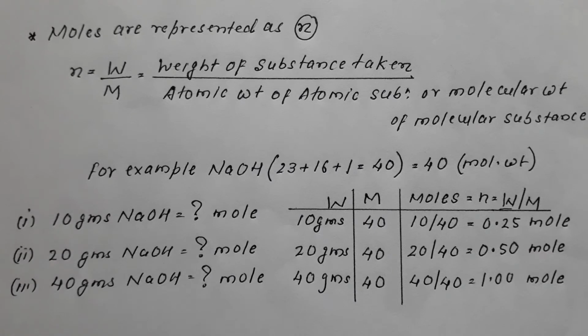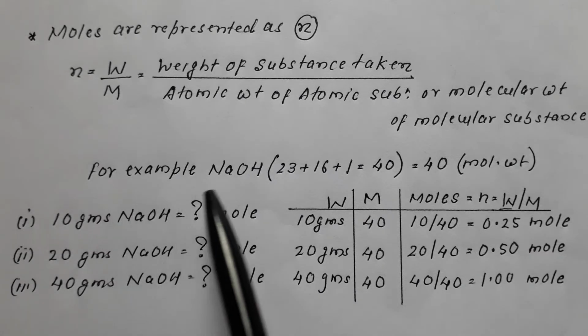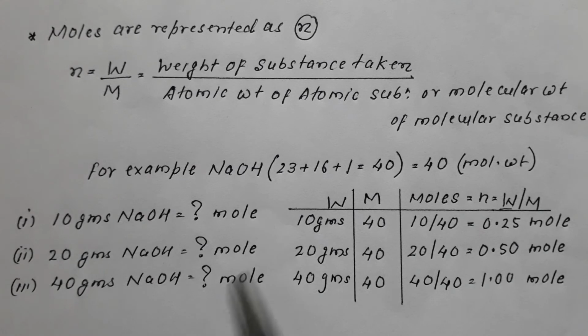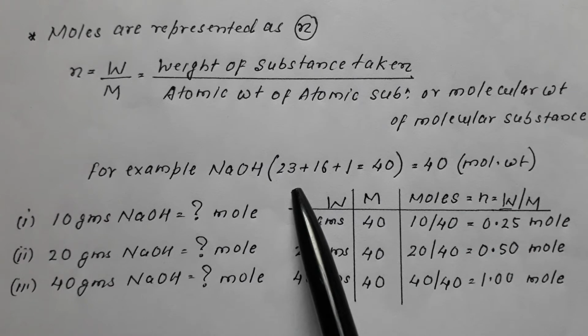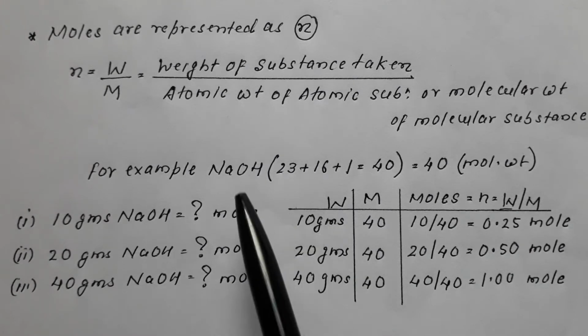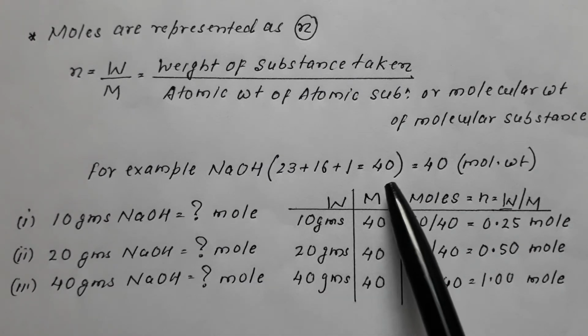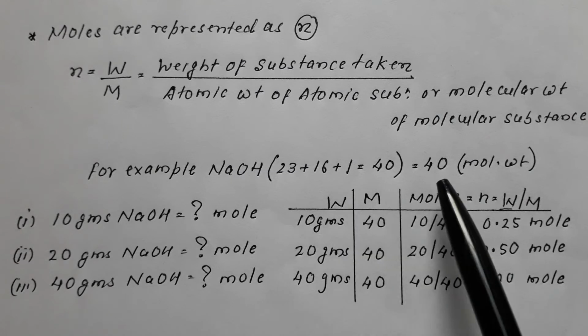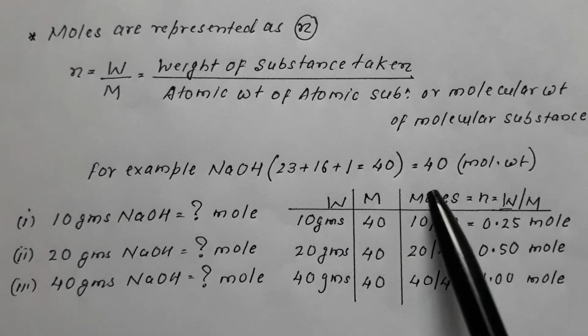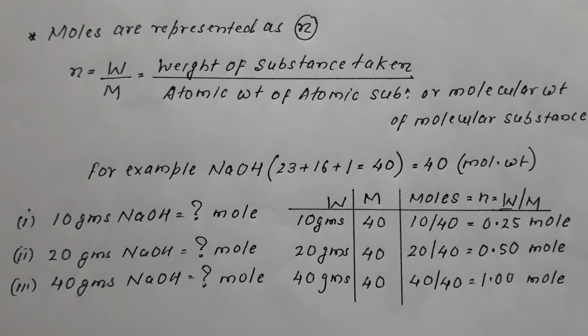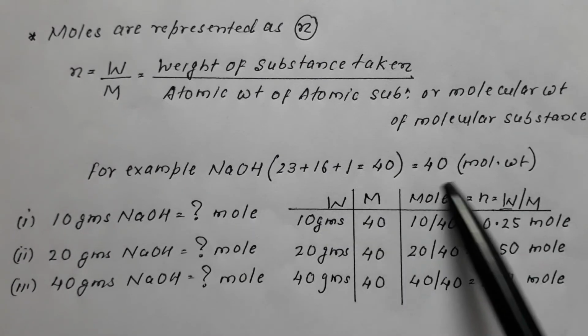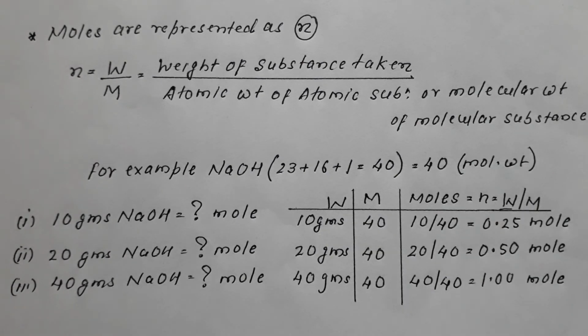We know that for NaOH, Na is 23, oxygen is 16, H is 1, total 40. So the molecular weight of NaOH is 40.